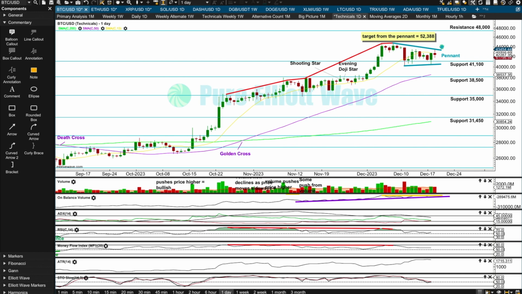If we see a close above this trend line and there isn't support from volume, then I may have to redraw the resistance line for the pennant. But if we do see a close above that line with push from volume, then I'll use the target. If this happens, then look out for a potential backtest of support, a little pullback, before price moves up and away. That would be very typical price behavior around a resistance line.